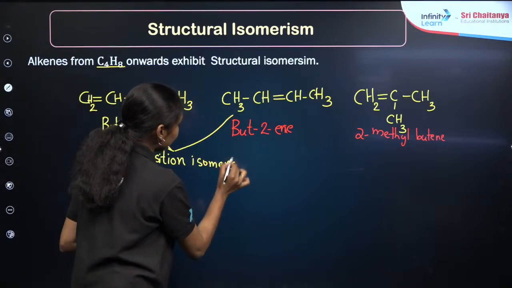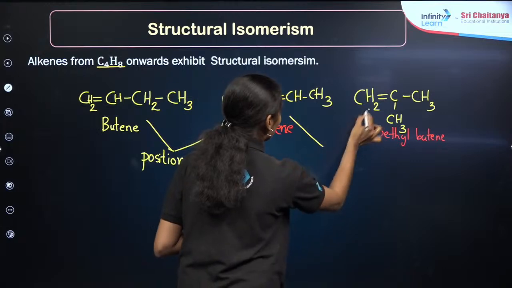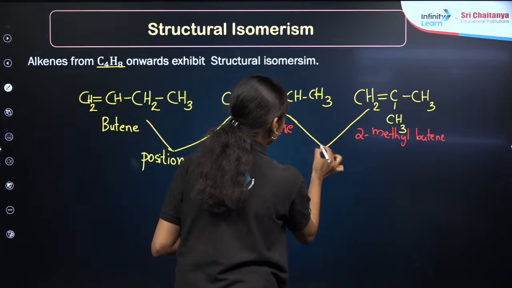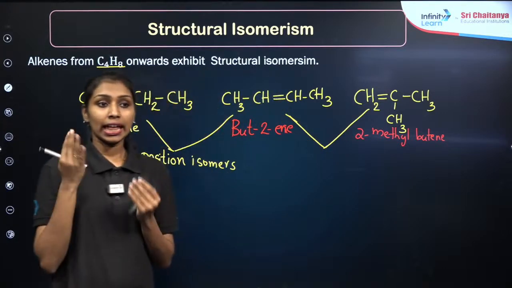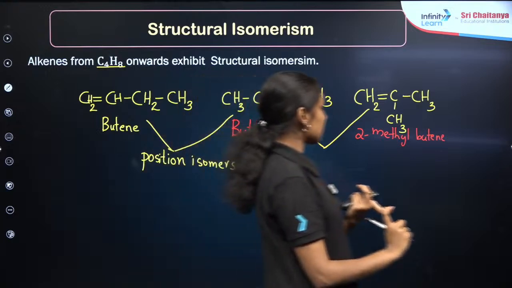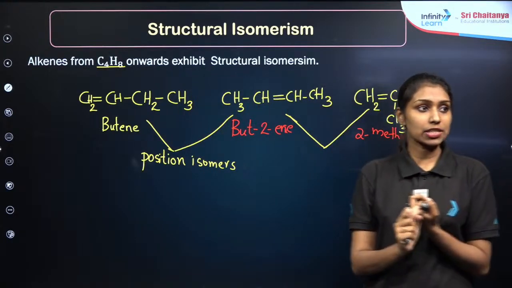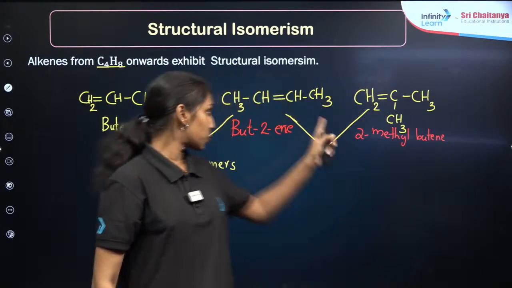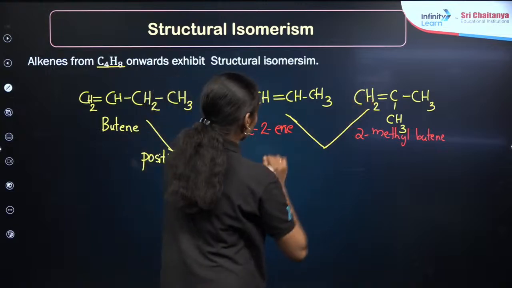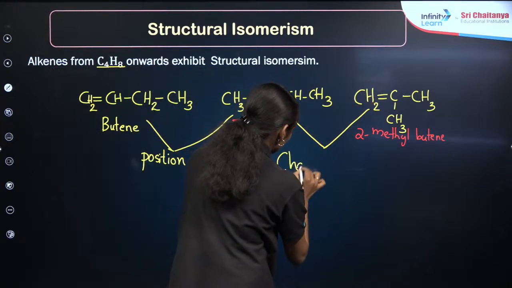Then what about the second and third? As we already discussed about the alkanes, there will be the chain isomers. If any compound contains branches, it will be known as a chain isomer. Difference in the chain: first one is the straight chain, here it is the branched compound. So this is known as the chain isomers.